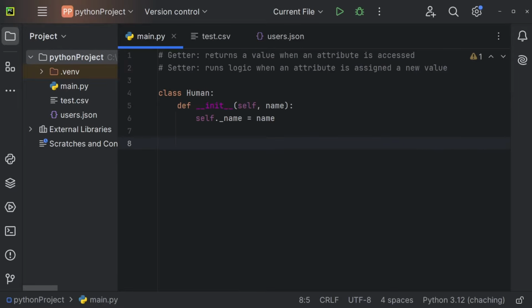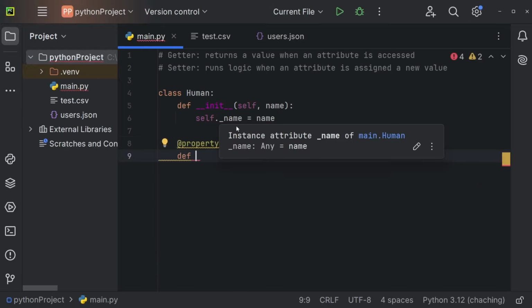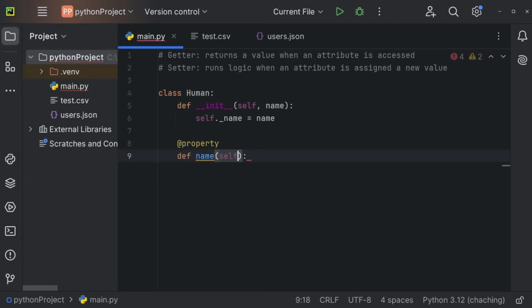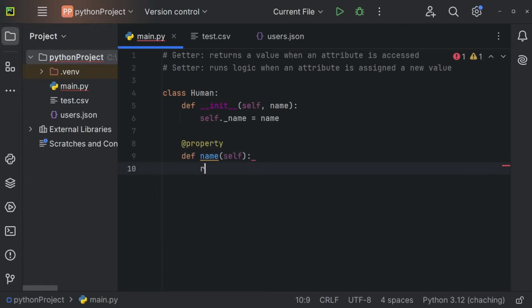To define a getter, we first mark a getter by using @property, like so. Now we use def followed by the name, so the property name. And that is going to be name. Right here we can now use self, and we just have to return self._name, because that is the property name.